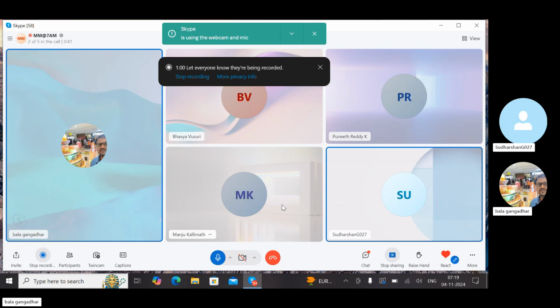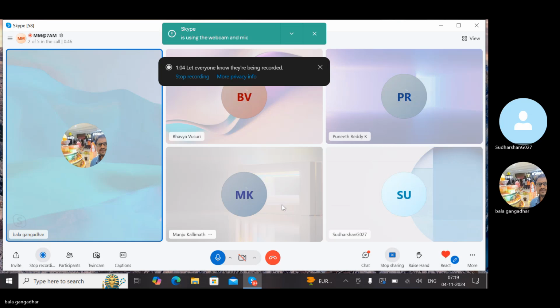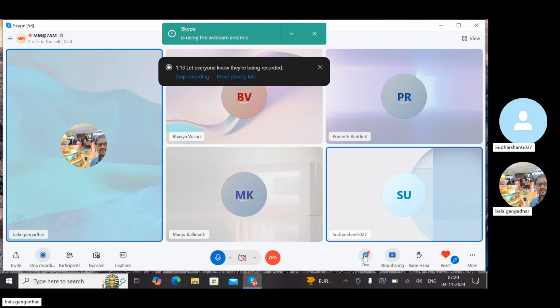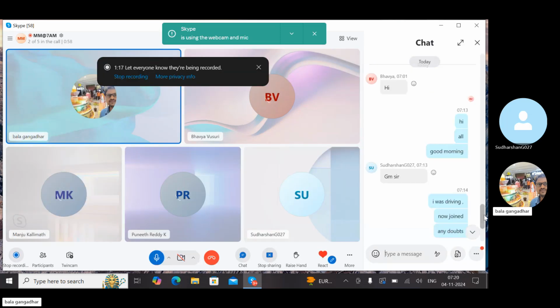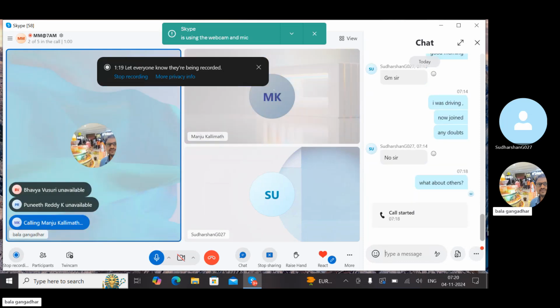So today also, why? Even Bhavya also not joined. Manju also not joined. But she was there, sir. At 7 she messaged. Okay, check with Manjunath.